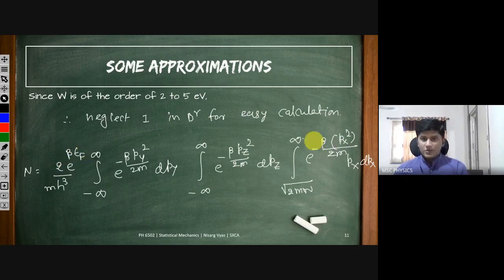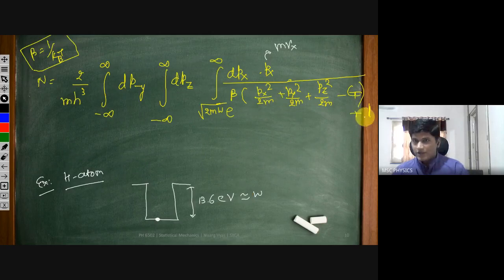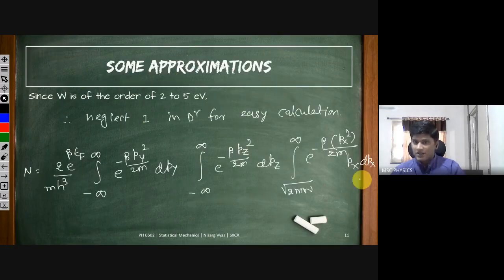I hope you guys understand this. I am just breaking it down. We have just neglected this one. That's how this part got into the numerator with some minus sign. E raised to minus beta py square by 2m, I brought it with this guy. E raised to minus beta pz square by 2m, I brought it with this guy. E raised to, because there is minus and this is also minus, e raised to beta ef, and since the Fermi energy of the metal is constant, I have brought it outside of the integral. E raised to minus beta px square by 2m, I brought it with these guys where there is an additional px there.